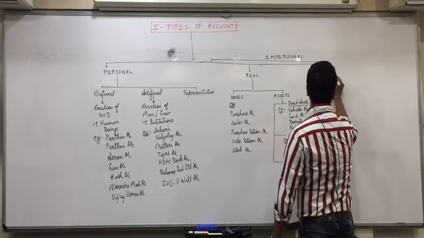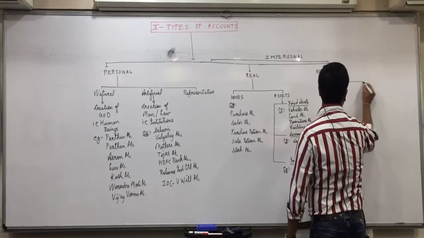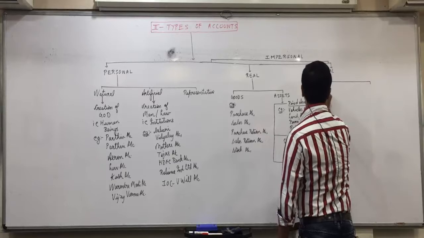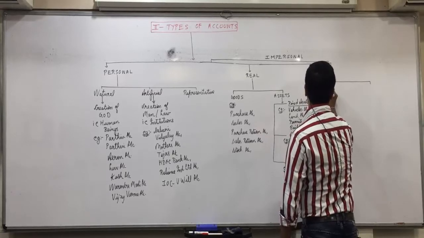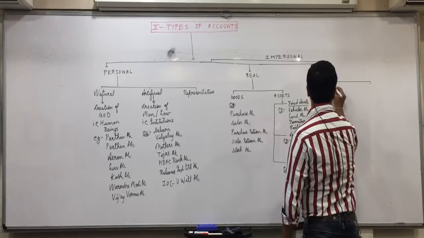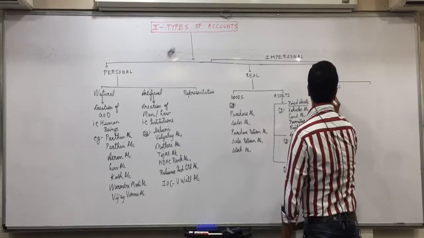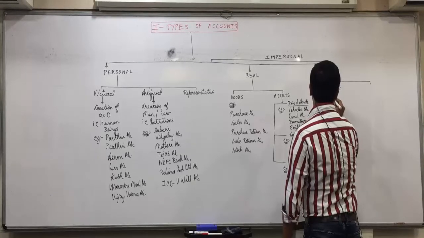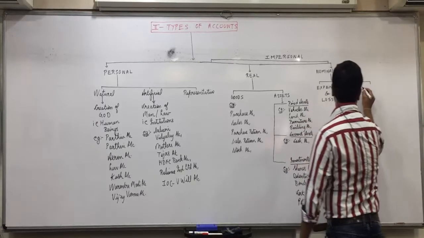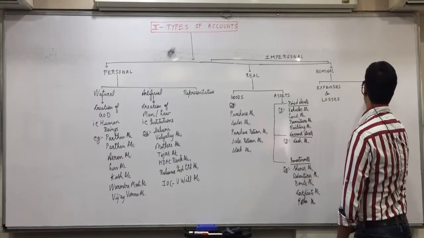A nominal account further includes two things. One is expenses and losses. And secondly, incomes and gains.